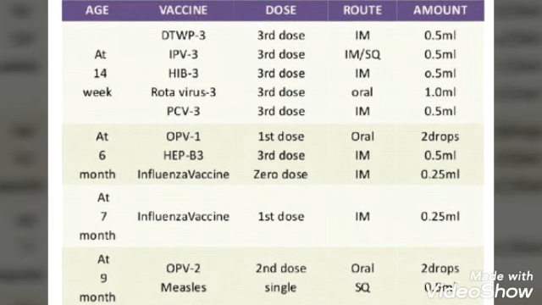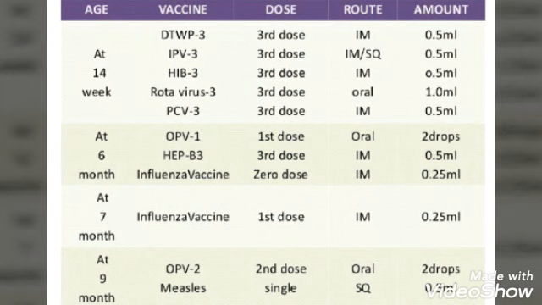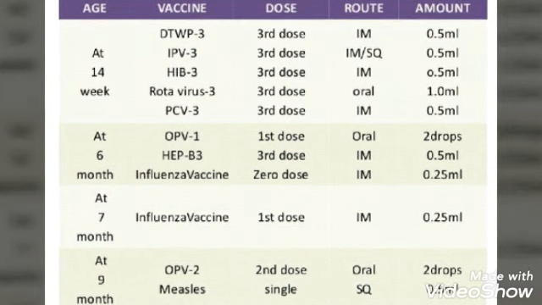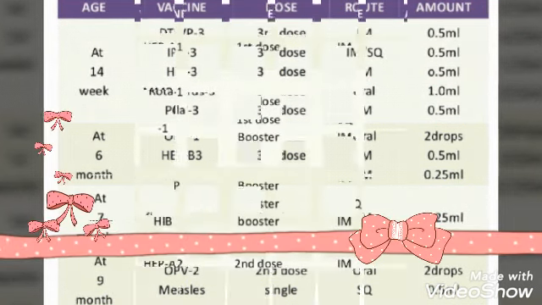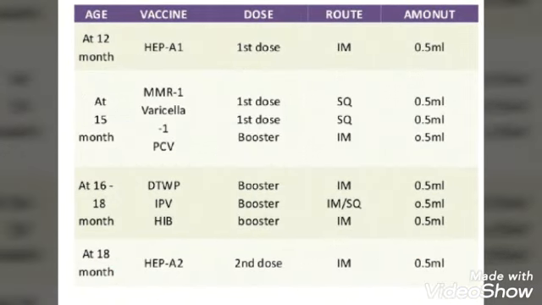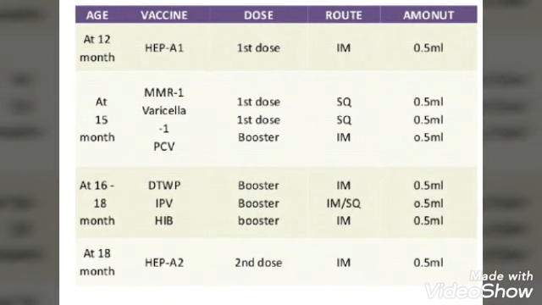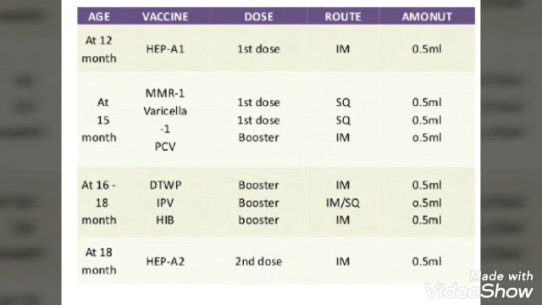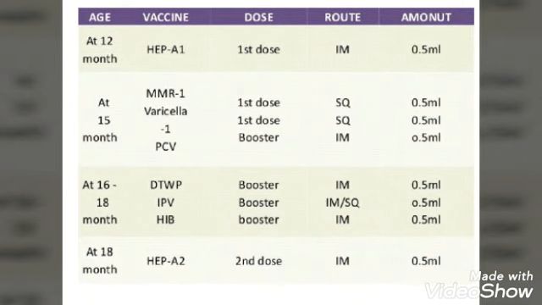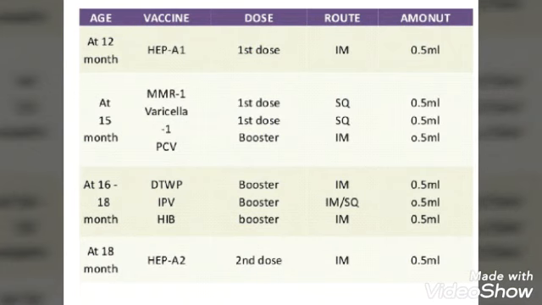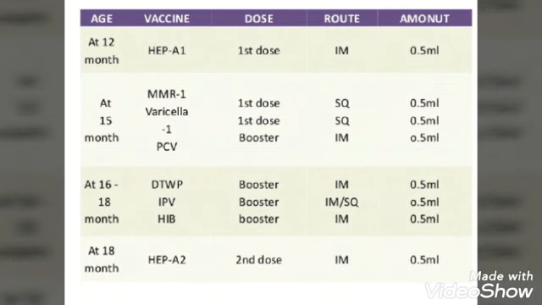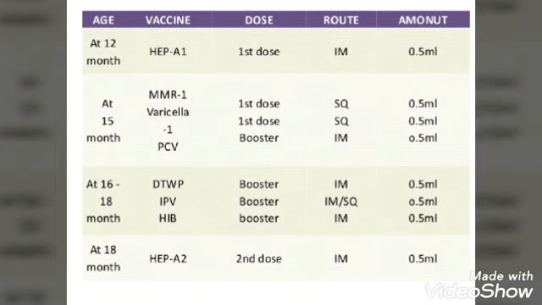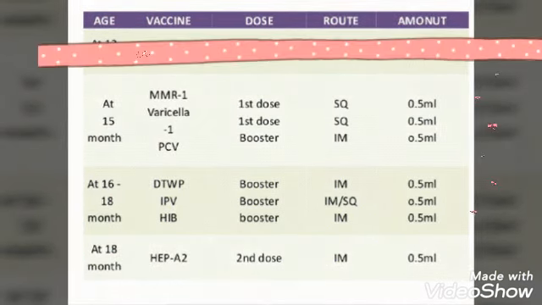Then at 6 months OPV 1, hepatitis B 3. Then influenza vaccine at 7 months, influenza vaccine again, at 9 months OPV and measles. Then at 12 months hepatitis A1. Then at 15 months MMR, that is mumps, measles and rubella vaccine. Then PCV, pneumococcal conjugate vaccine. At 16 to 18 months, DTWP, diphtheria, tetanus, pertussis, IPV, inactivated polio vaccine. Then HIB, that is hemophilia. At 18 months, hepatitis A2.